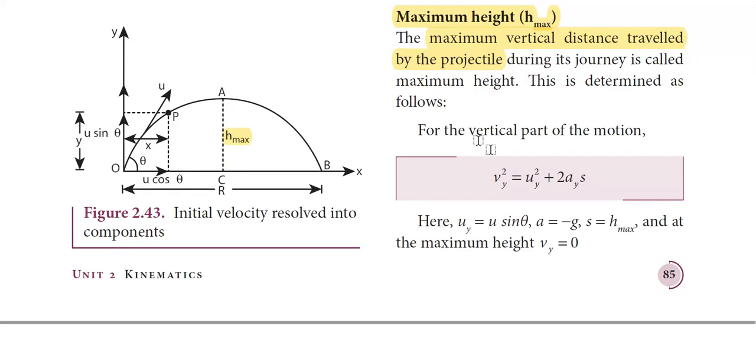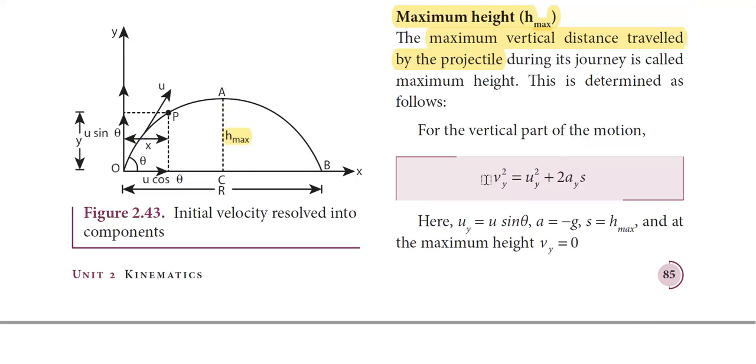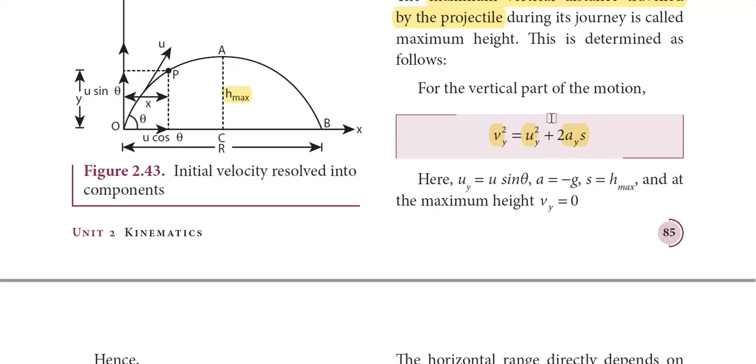For the vertical part of motion, we have the equation v² = u² + 2as, and h is along the y direction. So we use the equation along the y direction: vy² = uy² + 2 ay s. Generally, we have v² = u² + 2as. Since it is along the y direction, we use vy² = uy² + 2 ay s, and here s is the displacement along the y direction. This s is the maximum height.